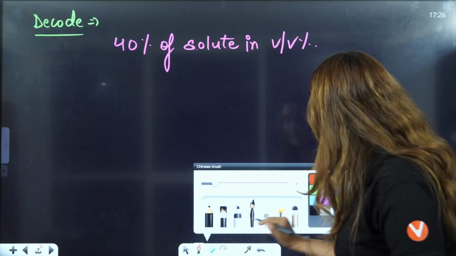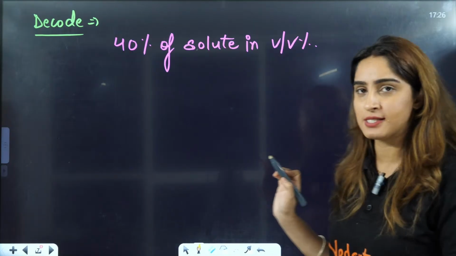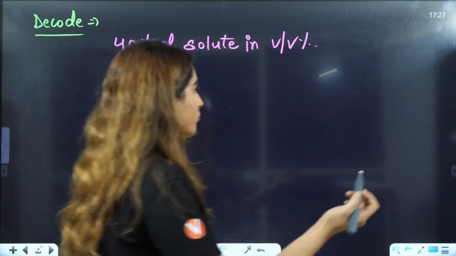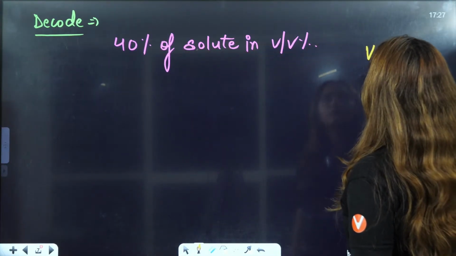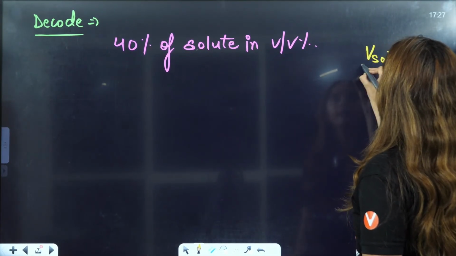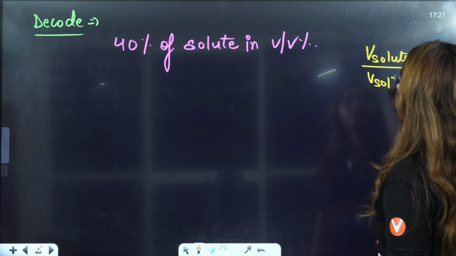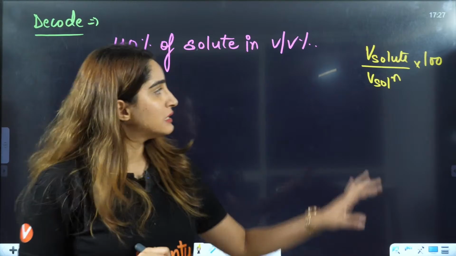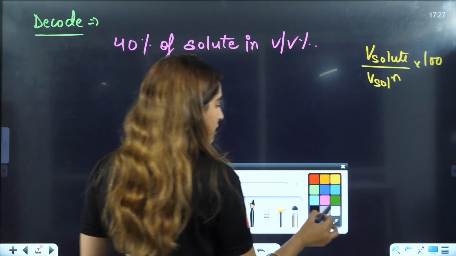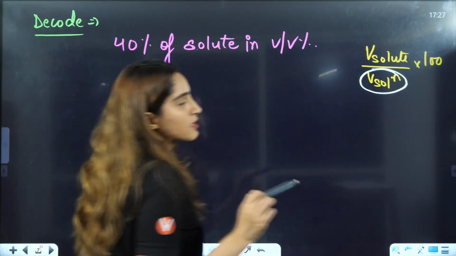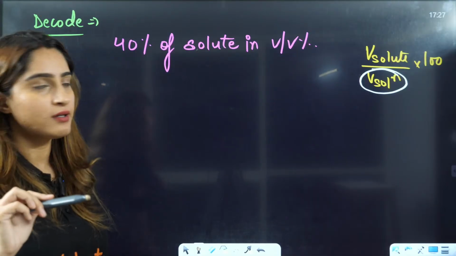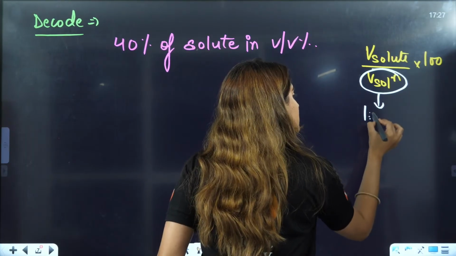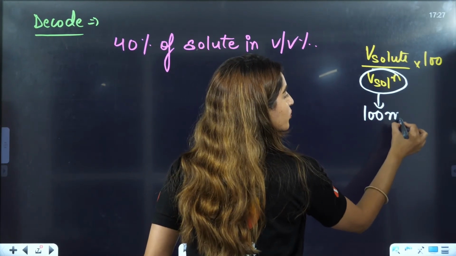Now, what all things can you decode out of this? 40%. We know that volume by volume means volume of solute divided by volume of solution multiplied by 100. I told you the denominator you will take as 100, because percentage is given.